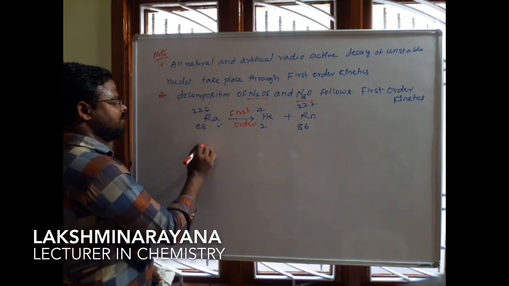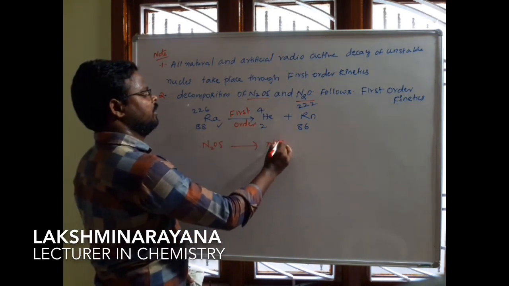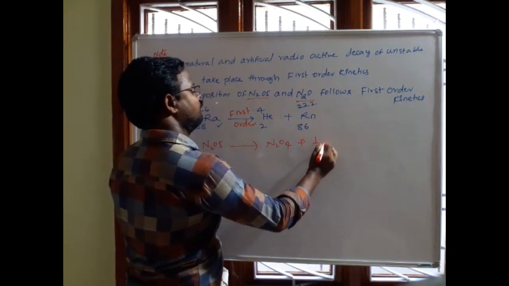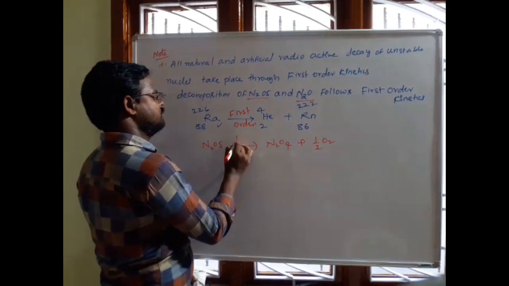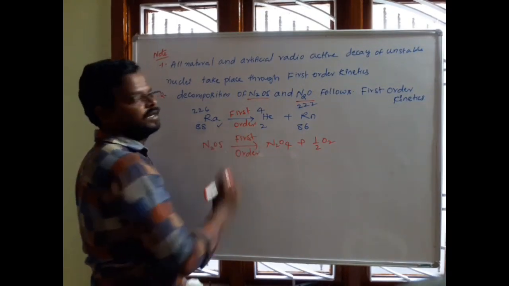And one more example: N2O5 decomposes to N2O4 plus half O2. It is also first order kinetics.